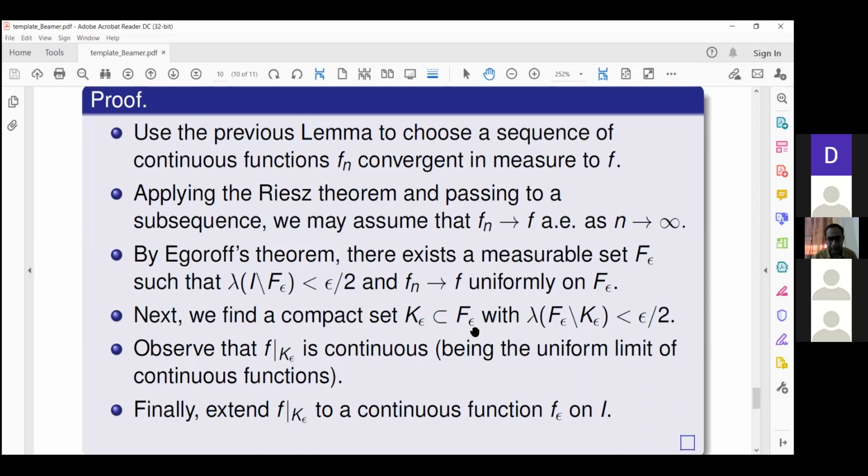Similarly, if every measurable set in any measure space can be approximated from outside by open sets, and the measure of the original set is the infimum of the measures of all larger open sets, then it is called outer regular. Here we are using the inner regularity of the Lebesgue measure.